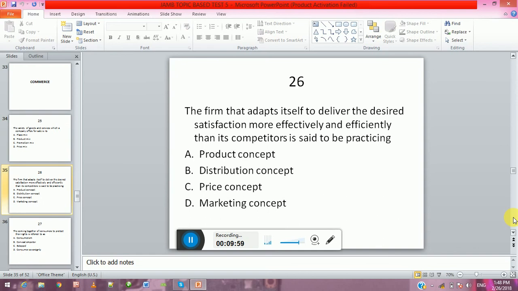The firm that adapts itself to deliver the desired satisfaction more effectively and efficiently than its competitors is said to be practicing A, product concept, B, distribution concept, C, price concept, D,